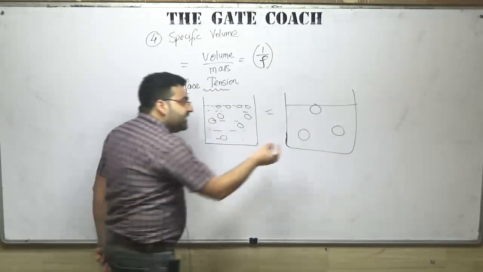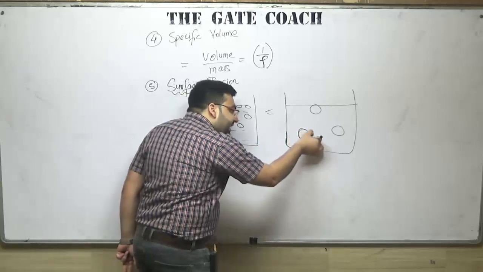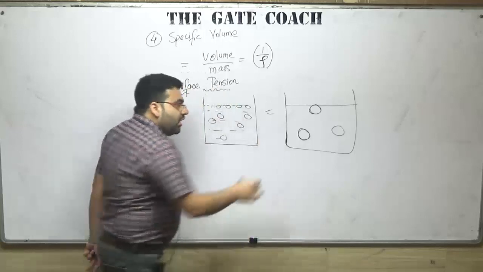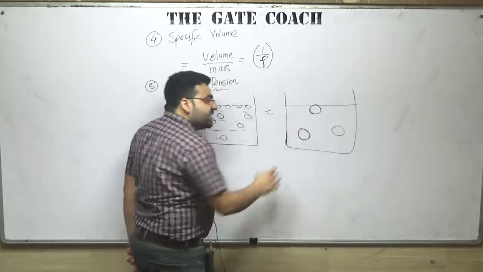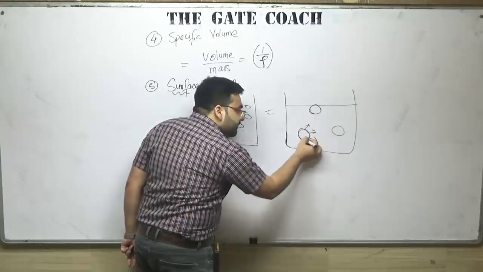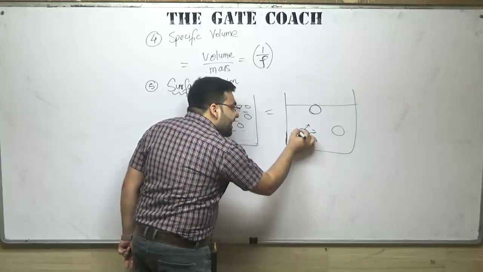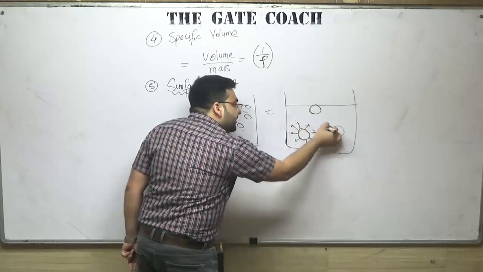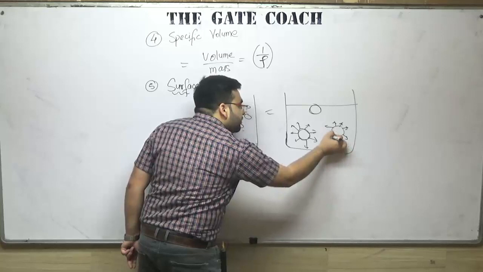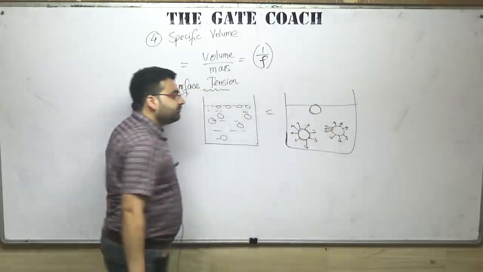So if I consider these 2 particles, one is inside the container and another one is on the surface of the container, what type of forces will be acting on them? From every direction, forces will be acting on the particle inside. On this particle also, the same force will be acting in all directions. Force of cohesion will be acting like this.